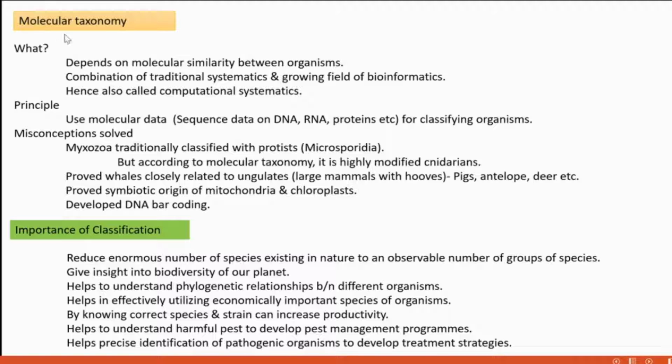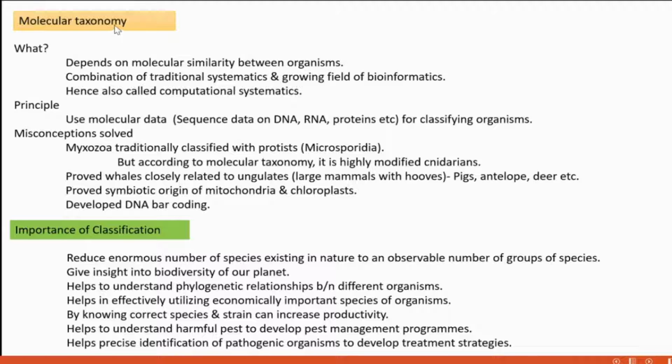What is molecular taxonomy? We need to understand that. As the name indicates, it is based on the molecular aspects, what differences and what similarities exist at the molecular level between the organisms. Based on that property, organisms are classified. That is molecular taxonomy. It depends on the molecular similarity between the organisms.